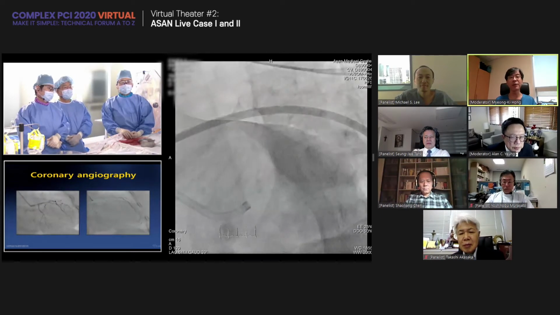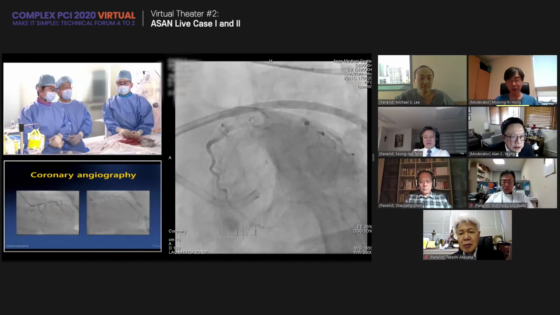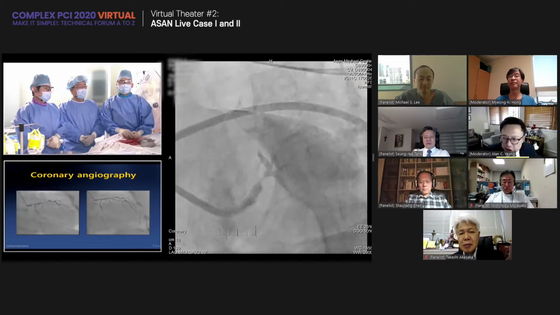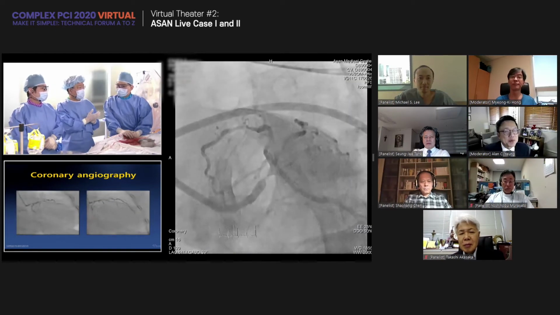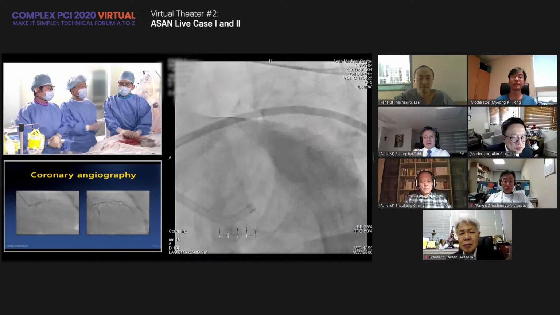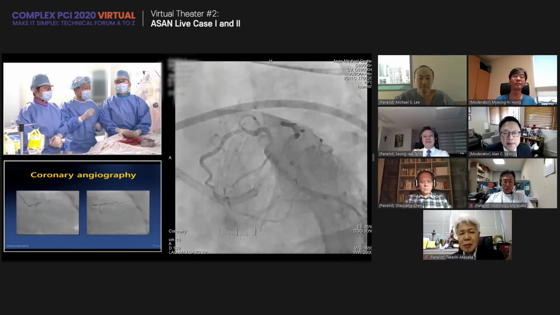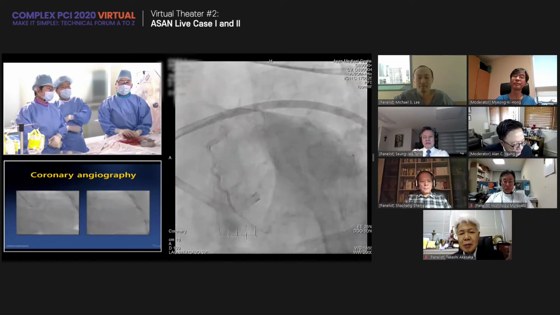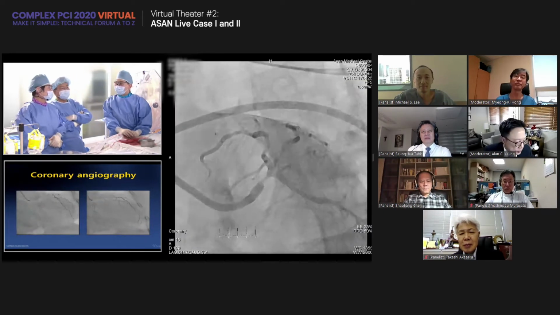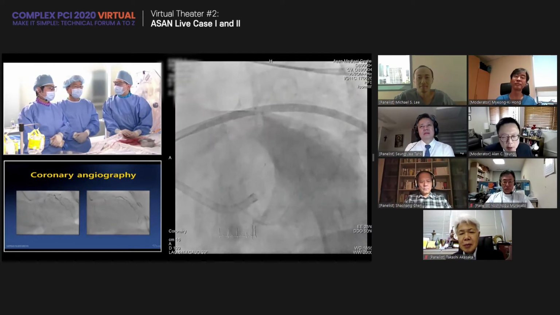So anyhow, imaging is the first step. No doubt. Okay, why don't you show us some imaging? Great. So finalize, Dr. Kang, you can do as you want, right? Yes. So briefly explain what you will do. I 100% agree with Dr. Hong's opinion. So let's check the IVUS first.